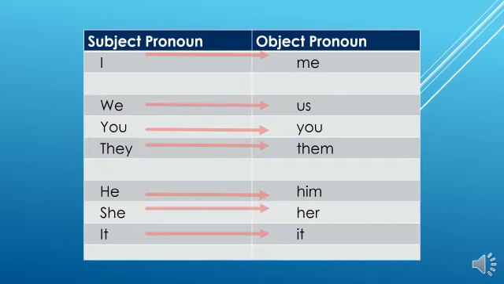I am going to move to another table that is called subject pronoun and object pronoun. If the subject pronoun is I, the object pronoun is me. If the subject pronoun is we, the object pronoun is us. If the subject pronoun is you, the object pronoun is you. If the subject pronoun is they, the object pronoun is them. If the subject pronoun is he, the object pronoun is him. She, her, it.